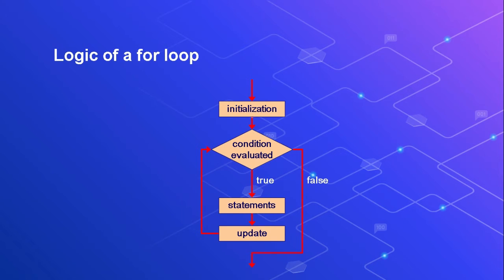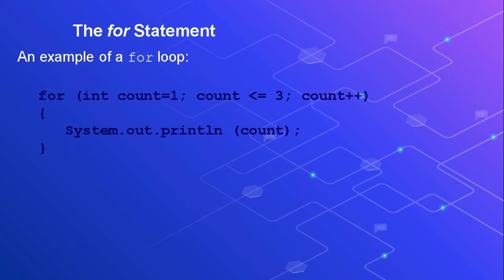The first time itself, after the initialization, if the condition is false, we straight away come out of the loop. So this is the flow chart. See the example here. The variable count is equal to 1. My variable is count. This is the initialization part: int count = 1. It means I have declared a variable of type int, the name of the variable is count, and its initial value is 1.